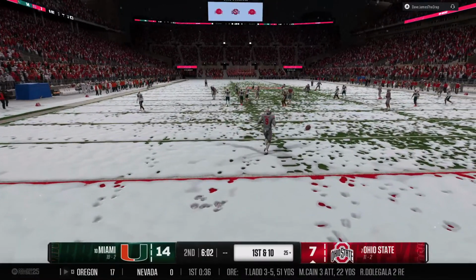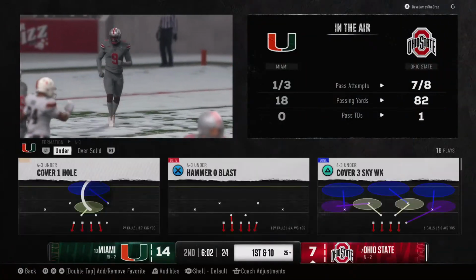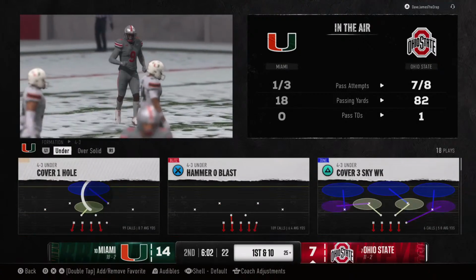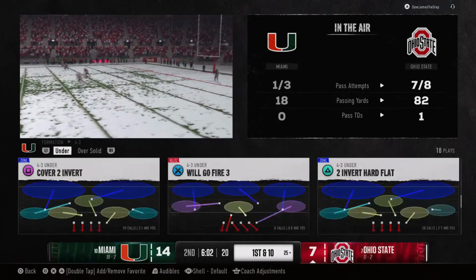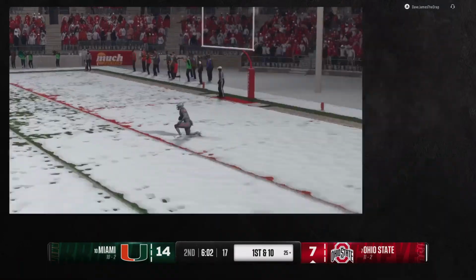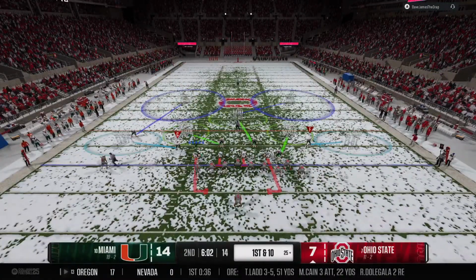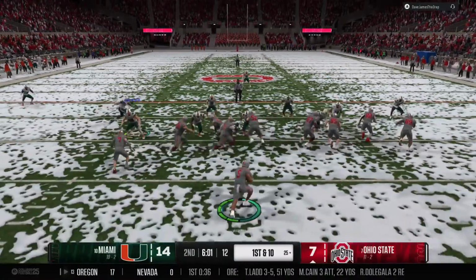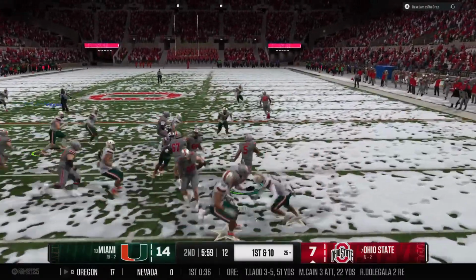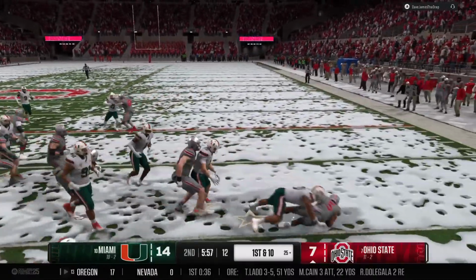So it'll be a touchback. Ball spotted at the 25. Here comes the Buckeye offense onto the field. They're trying to recover from that last possession. They had things going, but then a pick 6, a devastating play. They got to recover from that right now.